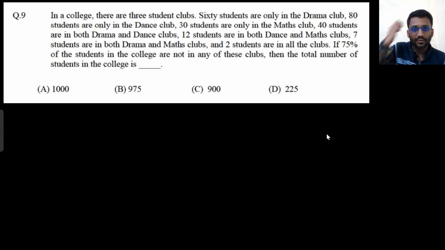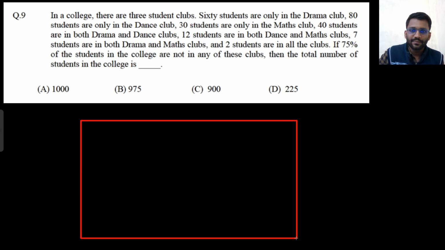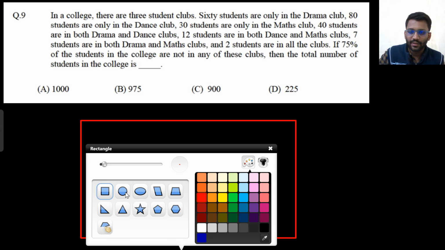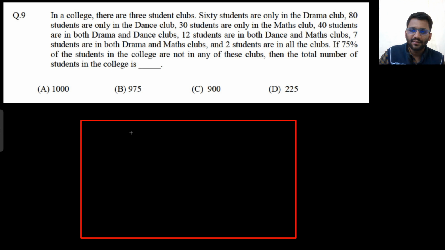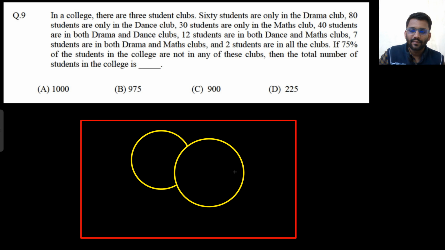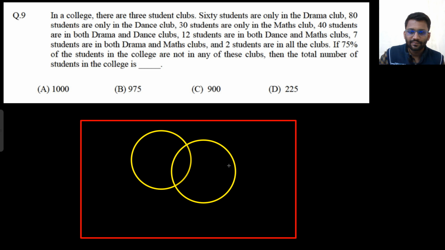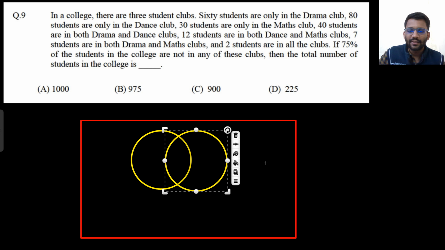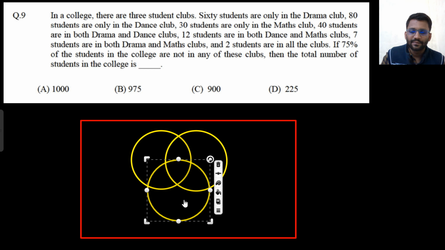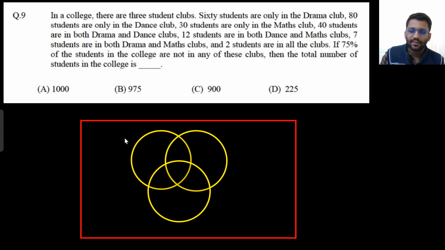Let's do this problem now. So basically this is a problem of Venn diagram. So in a college there are three student clubs. We will make: drama, dancing, and maths, these clubs are there.